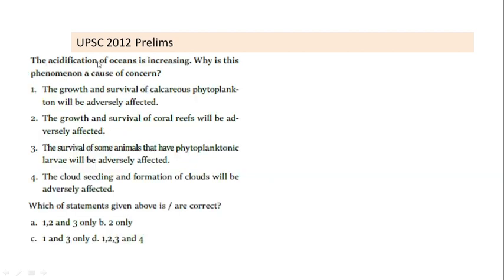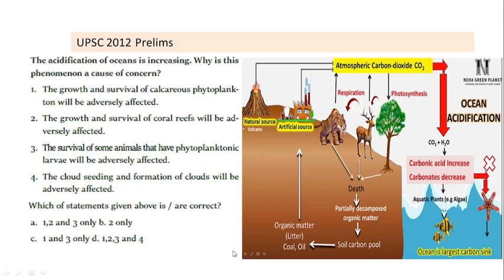Next question is, acidification of ocean is increasing. Why is this phenomena a cause of concern? Now let's see this picture. Ocean acidification means high amount of acid, that is carbonic acid, present in ocean water, due to high CO2. So high CO2 mixes with ocean water and contributes to carbonic acid.